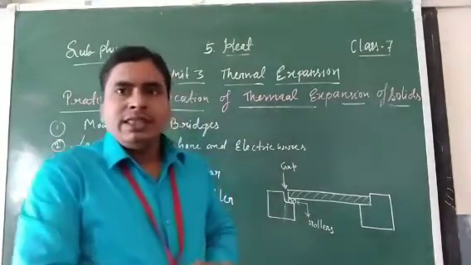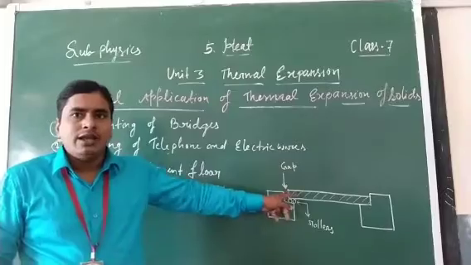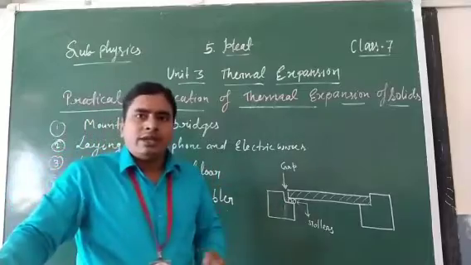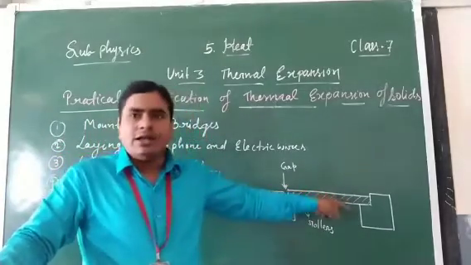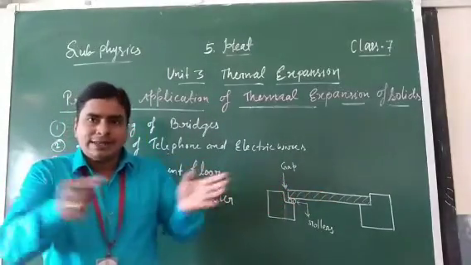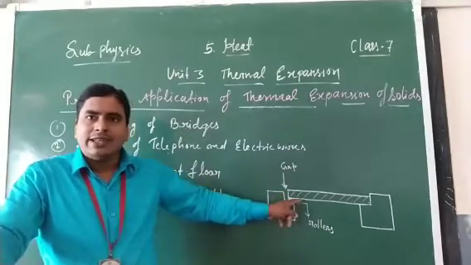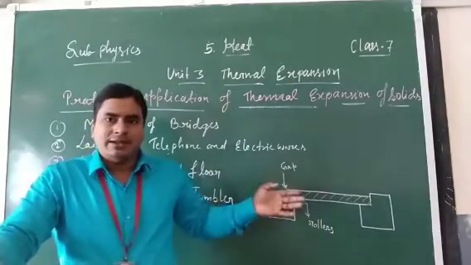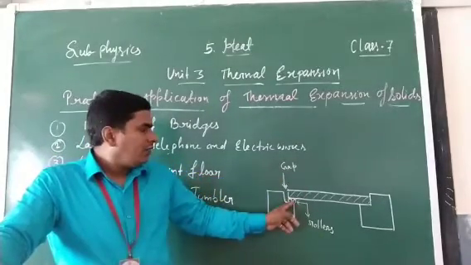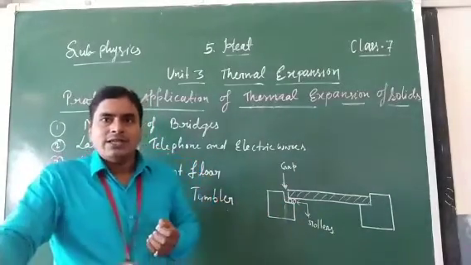How does expansion take place in the case of mounting of bridges? In summer, because the girders are made of iron or metal, expansion takes place in the girders. These expansions need some space, so a gap is left between the wall and the girders so that they can easily expand and cover the space. And when expansion takes place in the downward direction, rollers are provided so that it can be adjusted by the rollers. Okay students, clear?